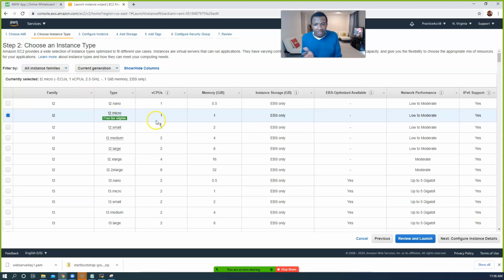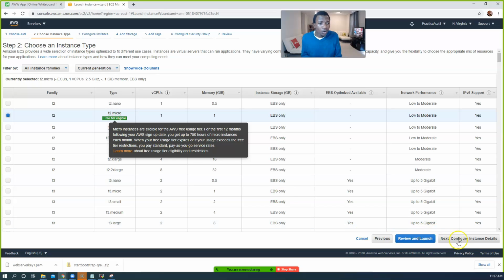T2 micro, yes. This is a test environment. Remember, if you're in a production environment in real life, the recommended one is M. Of course there are other types as well, depending on your use case. But in reality, for general web servers in production, use the M type. That's going to cost you money. That's not free tier. But for now, we can practice with this free tier. Go ahead and click on next.